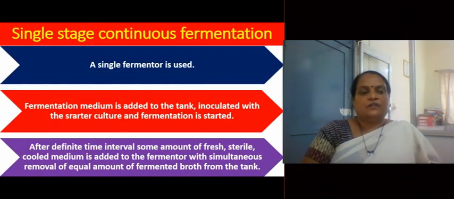Now we will discuss single stage continuous fermentation. In single stage continuous fermentation, a single fermenter is used. In this fermenter, fermentation medium is added. It is inoculated with the starter culture and the fermentation is started. It is incubated for a certain amount of time, that is a definite time interval. After that time interval, some amount of fresh, sterile, cooled medium is added to the fermenter with simultaneous removal of an equal amount of fermented broth from the tank.